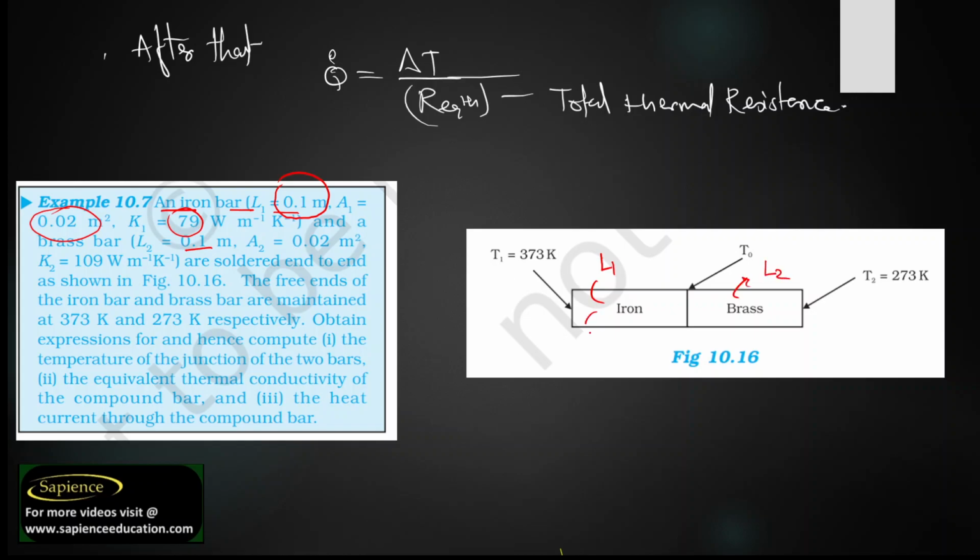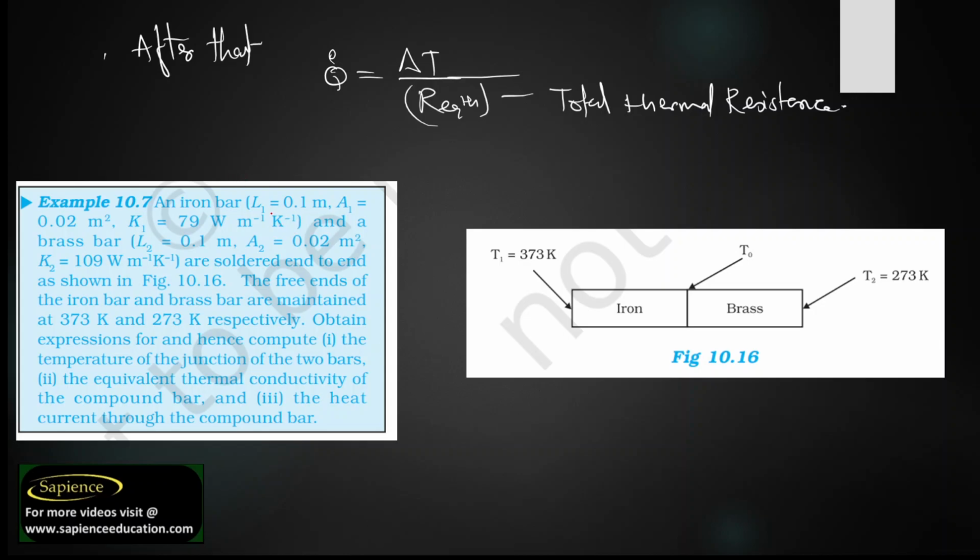Okay, and the area A1 is 0.02 meter square, and brass has the same area, that is 0.02 meter square. Okay, we have also got the thermal conductivity. From here we can see the thermal conductivity.